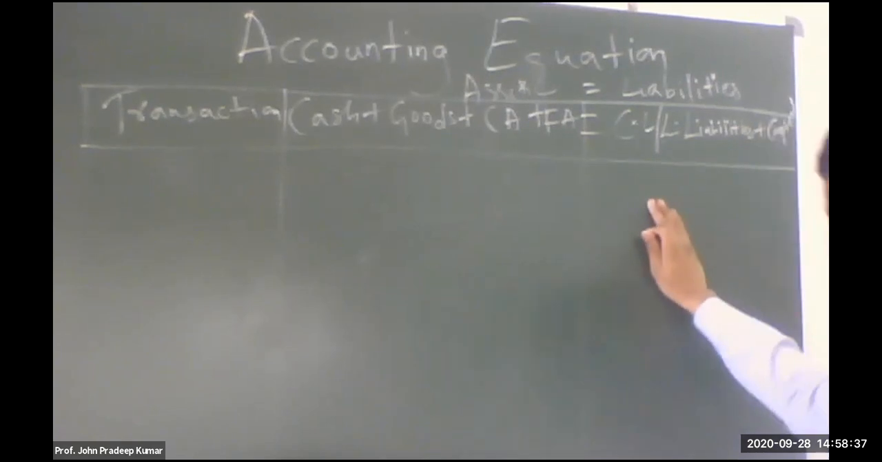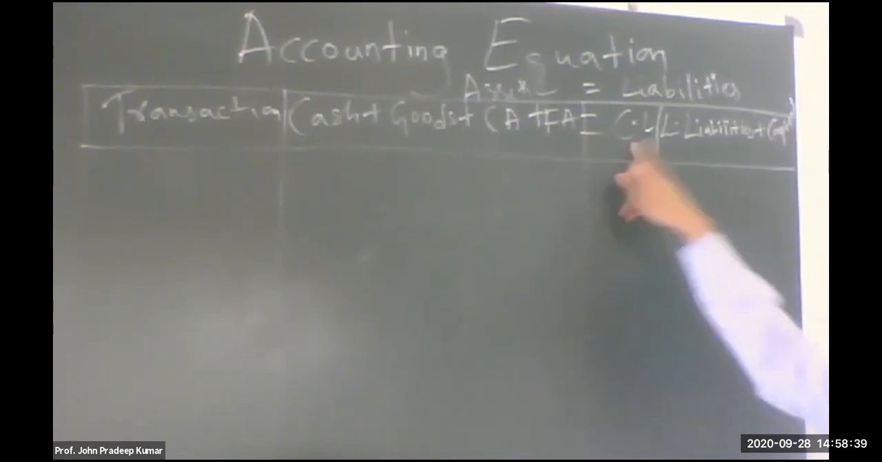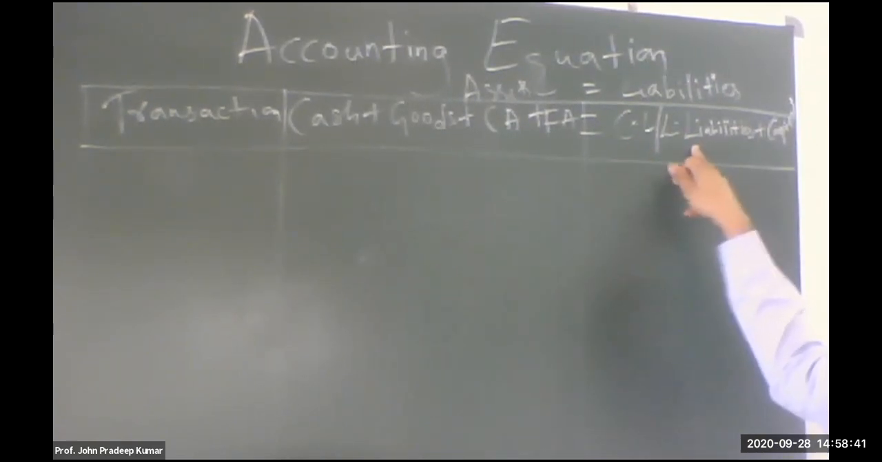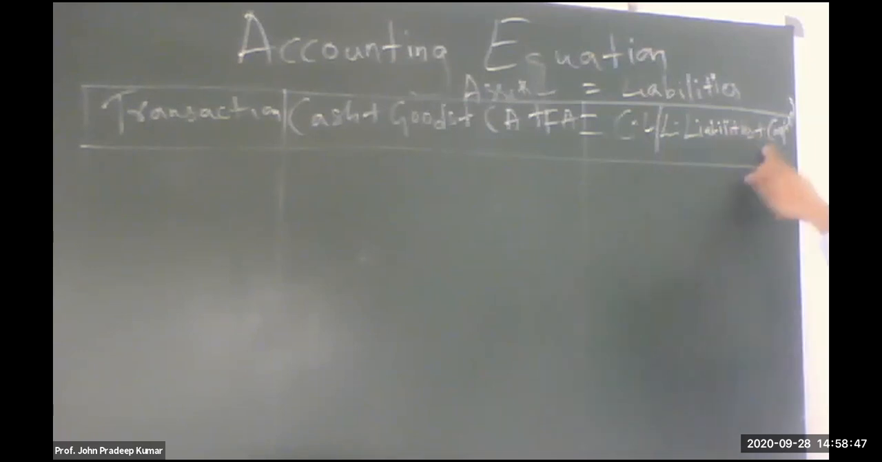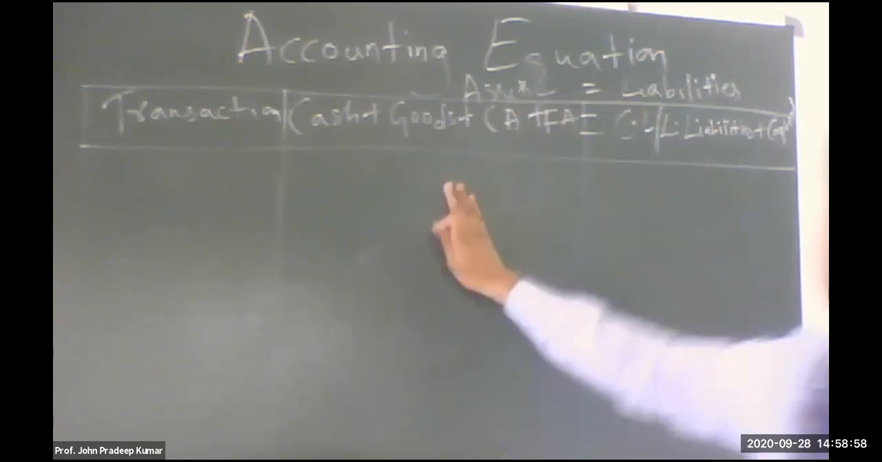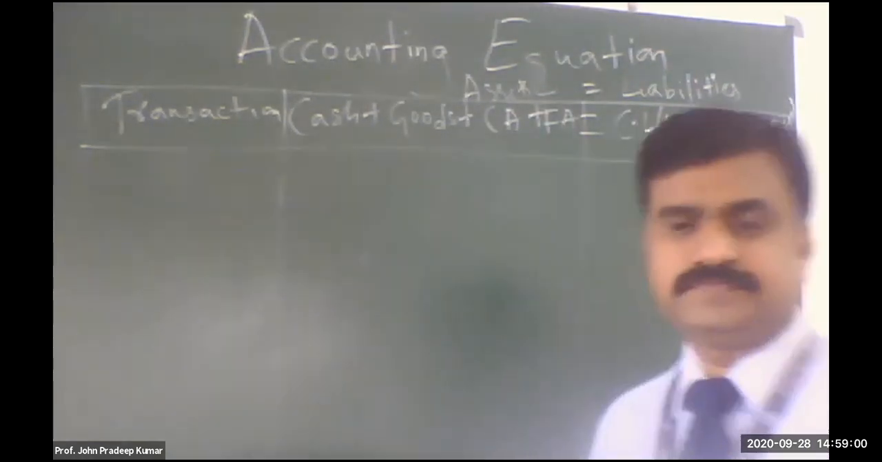And then on the liability side, we have current liability and long-term liability. Are you able to see? Yes, sir. Long-term liability plus capital. There is no place here to write properly. Are you able to see capital? Yes, sir, clear. So this is your liability side, and this is your asset side. Is it clear? Yes, sir.